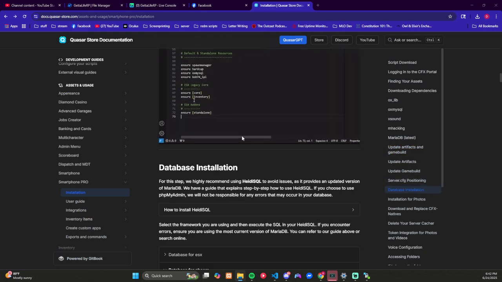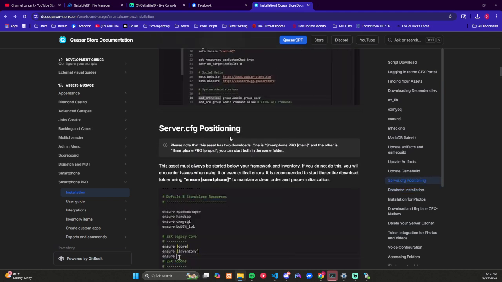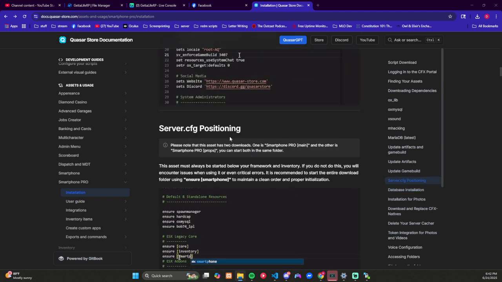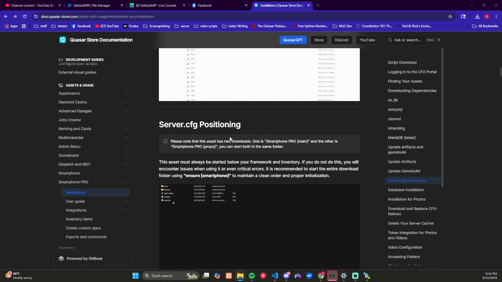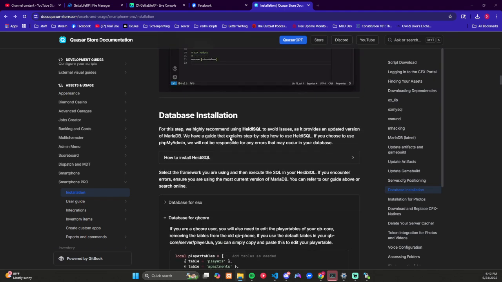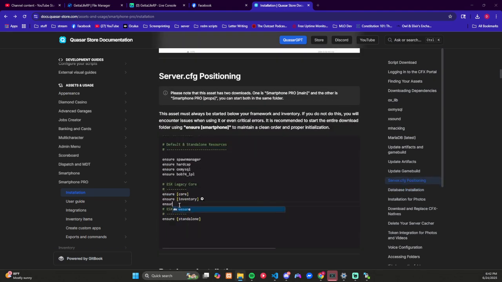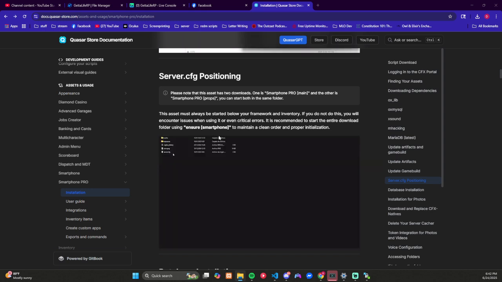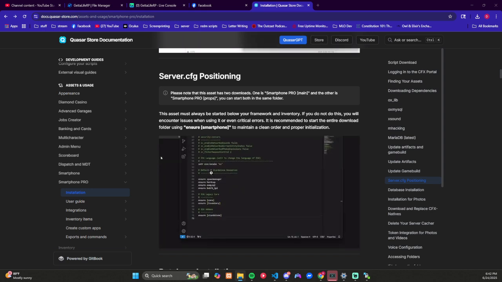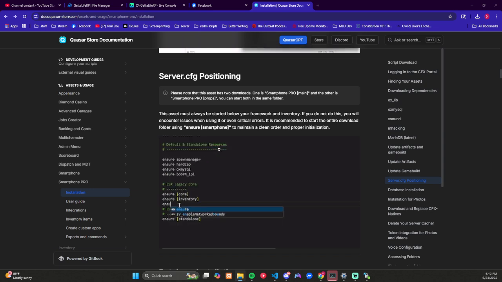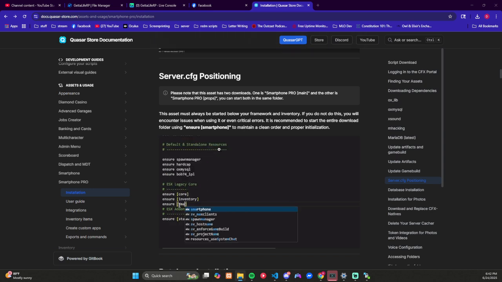We don't worry about SF or server CFG positioning because I have it where it's going to load anyways. We're good there. I've never had to actually, on this one, ensure it by itself. If yours may be different, you can just do this. And if I did that, I would probably position it outside of a folder on its own.